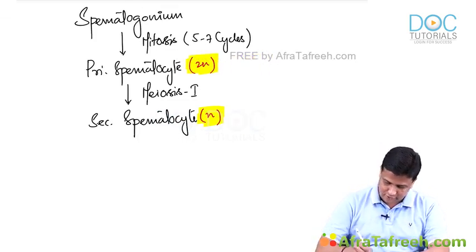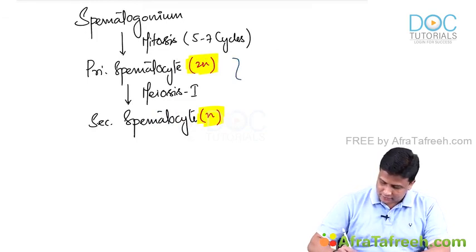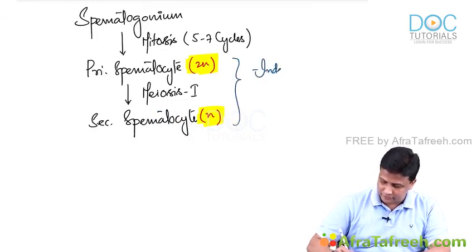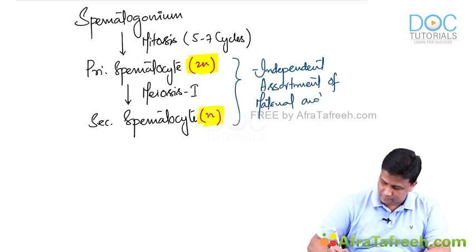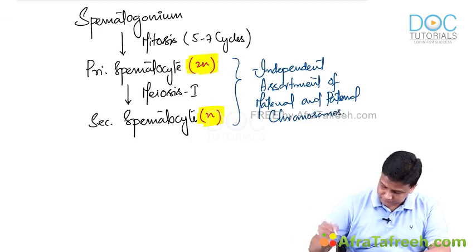If you wish, you can make a note of this. From primary to secondary spermatocyte, what is going to happen here? There will be independent assortment of maternal and paternal chromosomes.